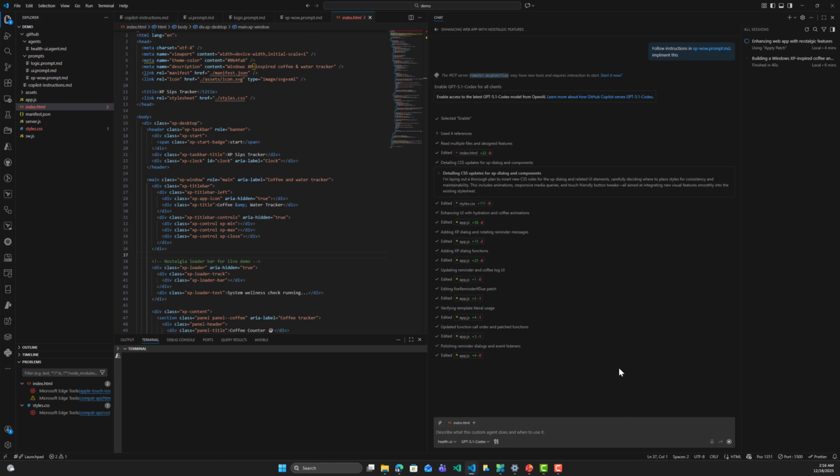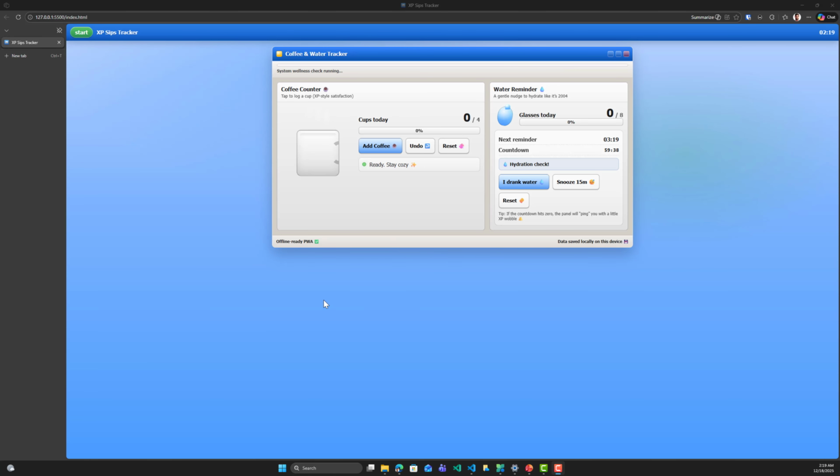All right, so it's still editing the app.js file, and it's still thinking. Let me just pause for 1 second until this is finished, just to not waste your time.